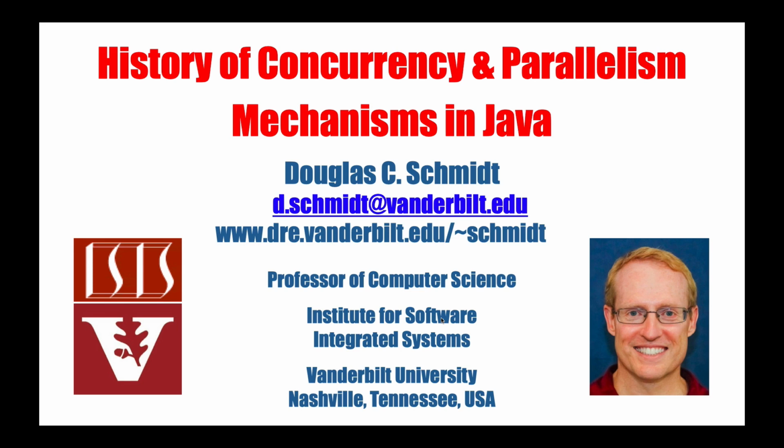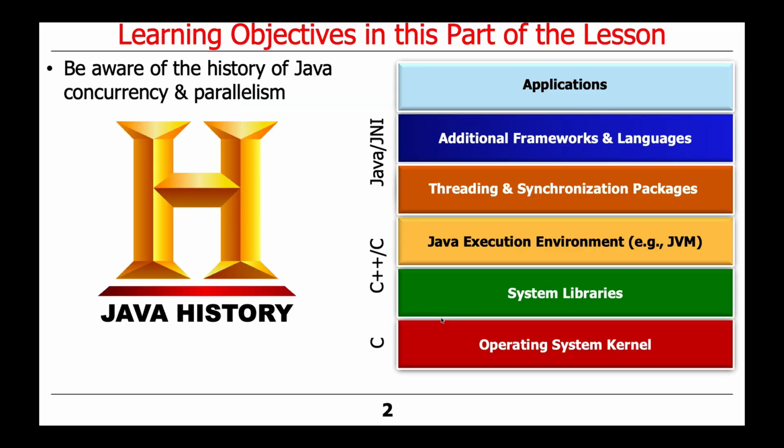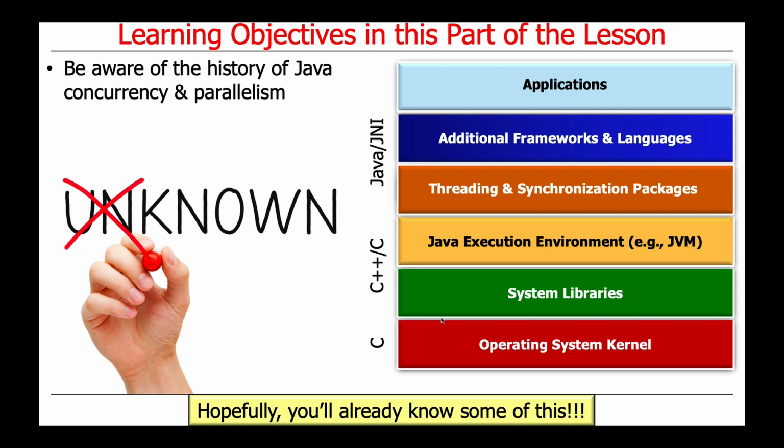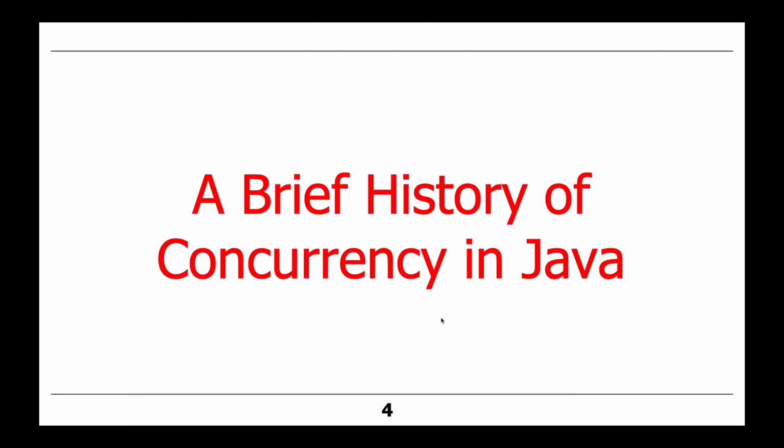So now that you have a better understanding of the concepts of concurrency, synchronization, and parallelism, let's give you a tour through the history of all this stuff as it pertains to Java. We'll look at the history of concurrency and parallelism over the years. You might know some of this if you program with Java quite a bit. You may not know any of it, so that's okay. We'll learn it together, or I'll teach it so we all learn together.